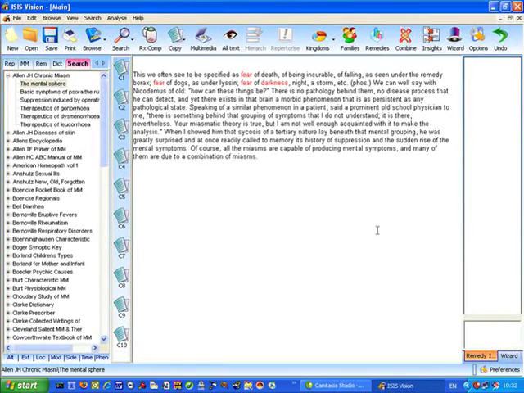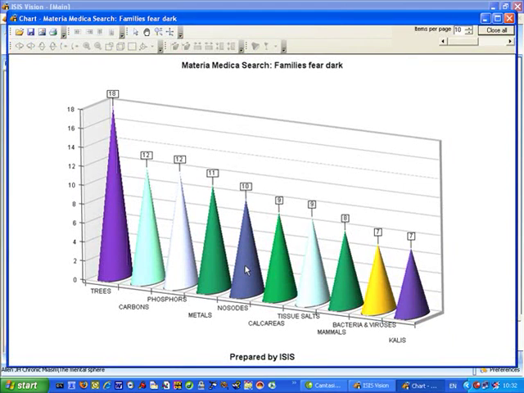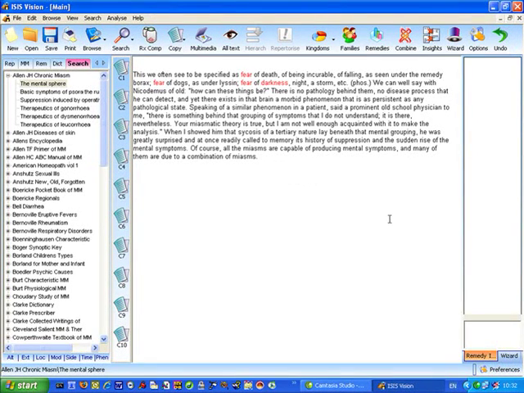I'll close that chart. You can do the same with families of remedies. So if you want to see which families of remedies are most closely connected to fear of dark, again based on Materia Medica provings and symptoms, we can get a chart showing all the homeopathic families that have a connection to fear of the dark. And I'll close that chart like so.